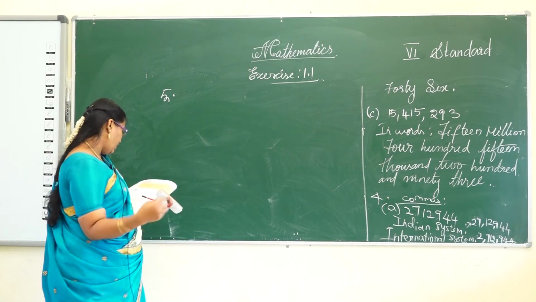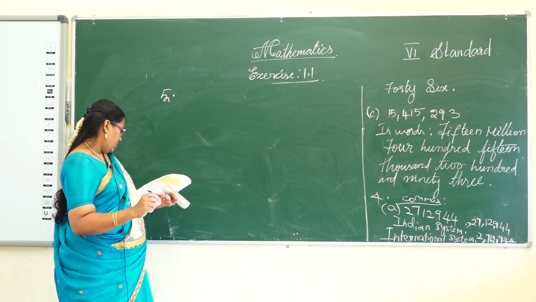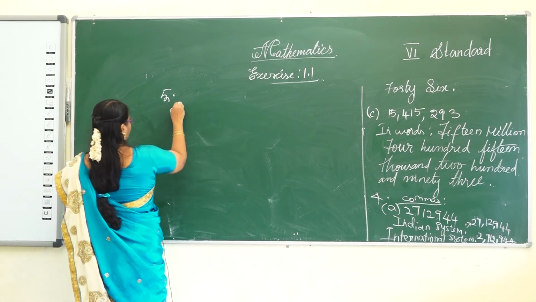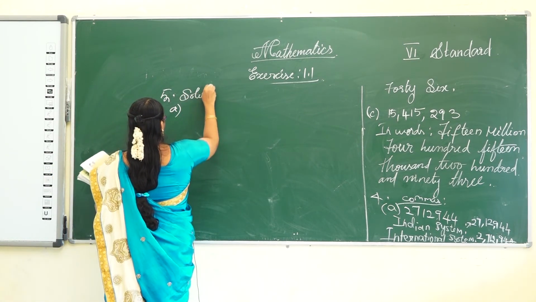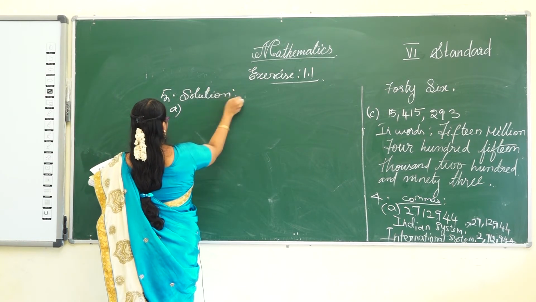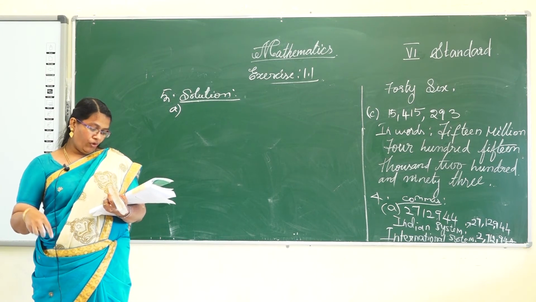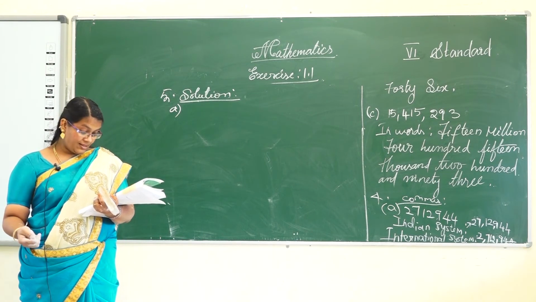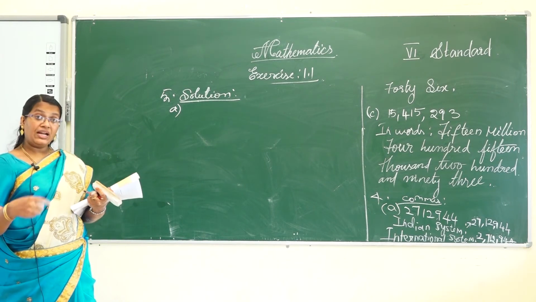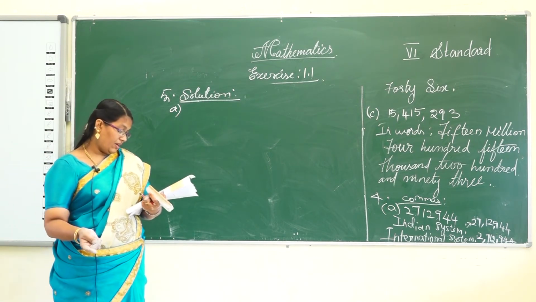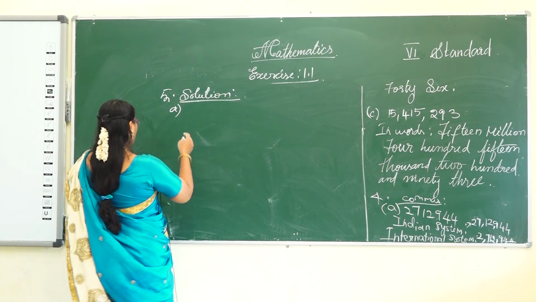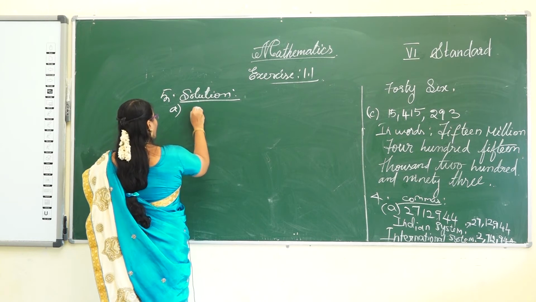Write the numerals for the following. So first one, A. 26 crore 14 lakhs 52 is given. So first, how can you write in words?